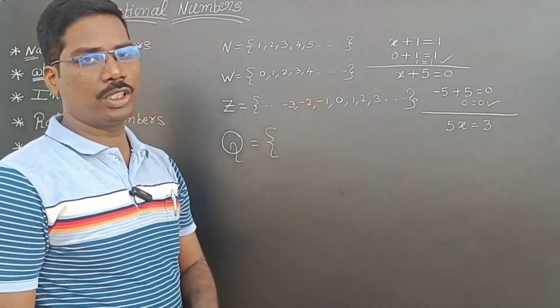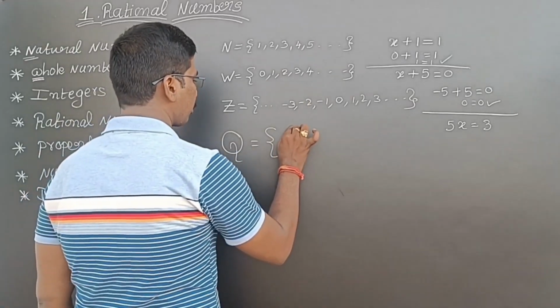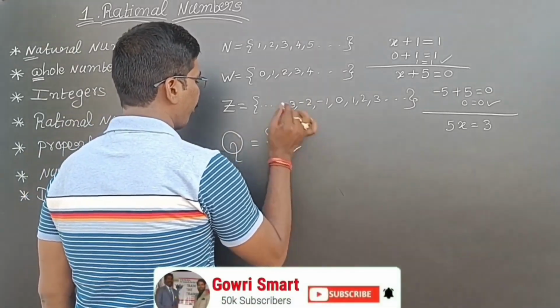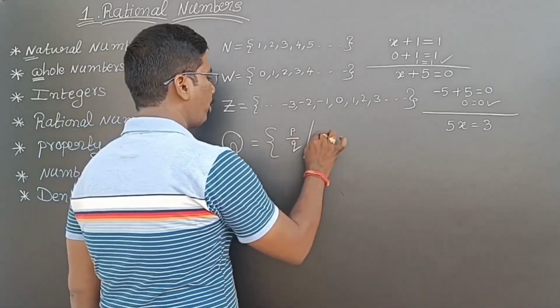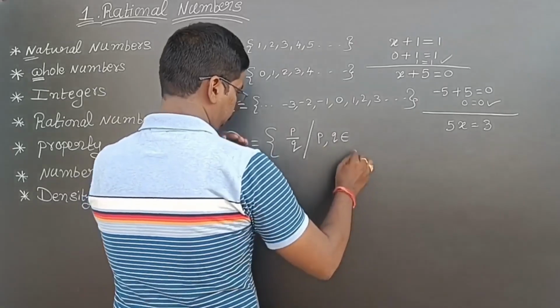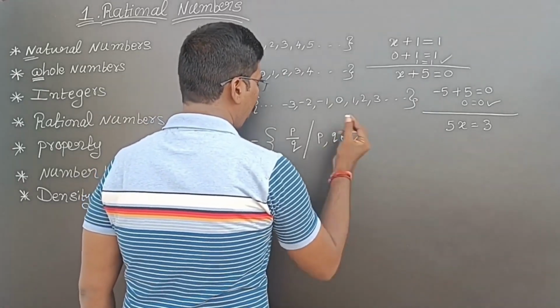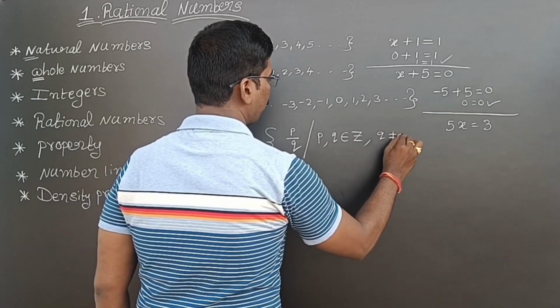So if I take any two integers and write them in the form of P by Q, what are P comma Q? P comma Q belong to Z, where Q is not equal to 0.